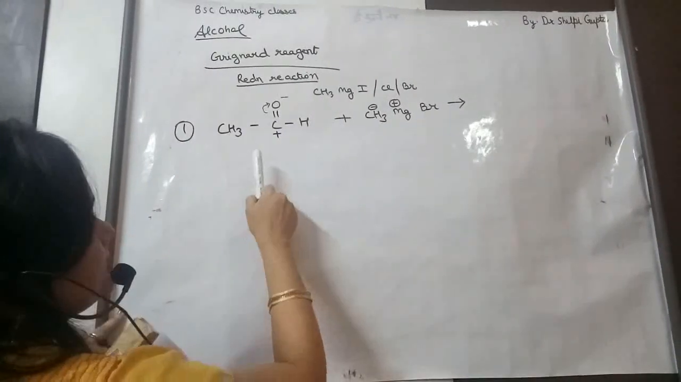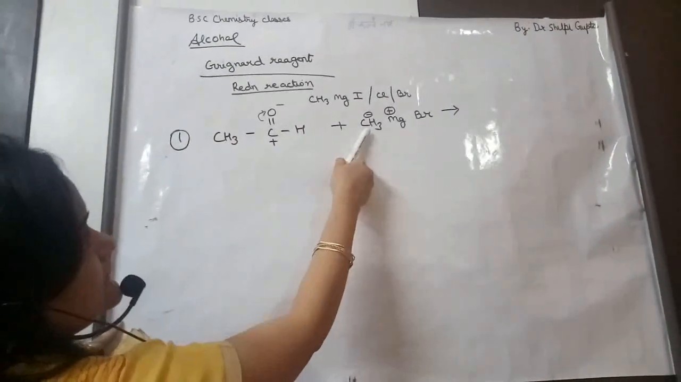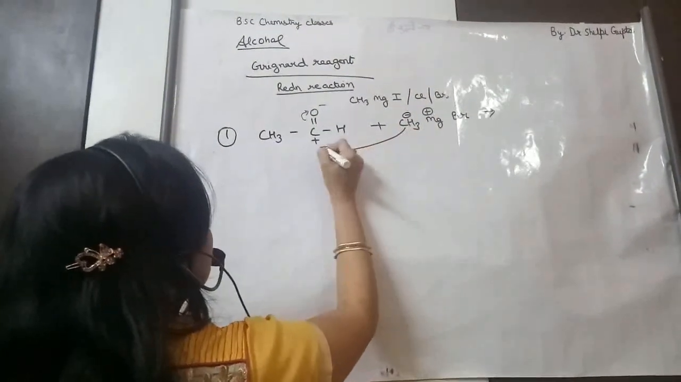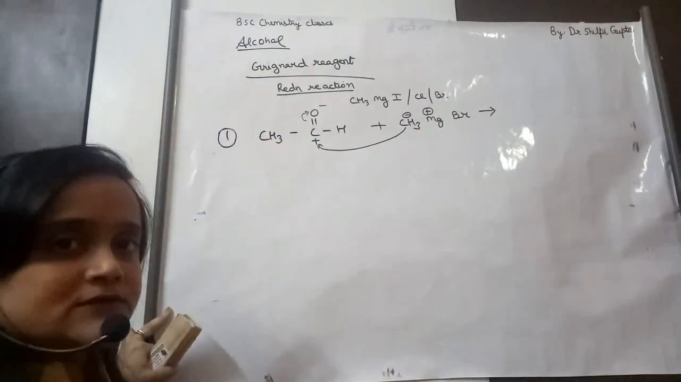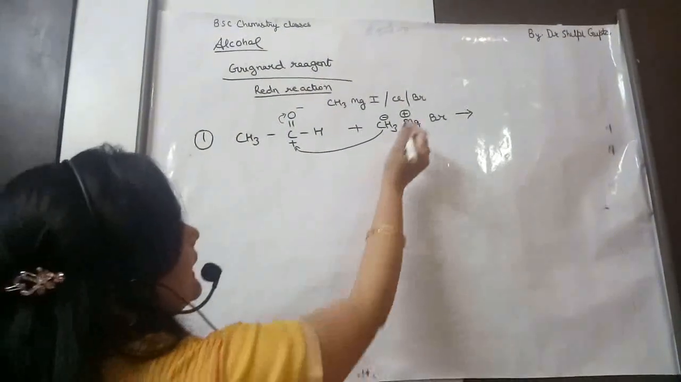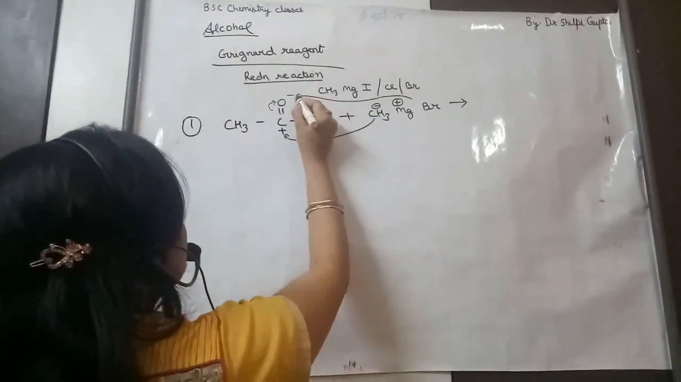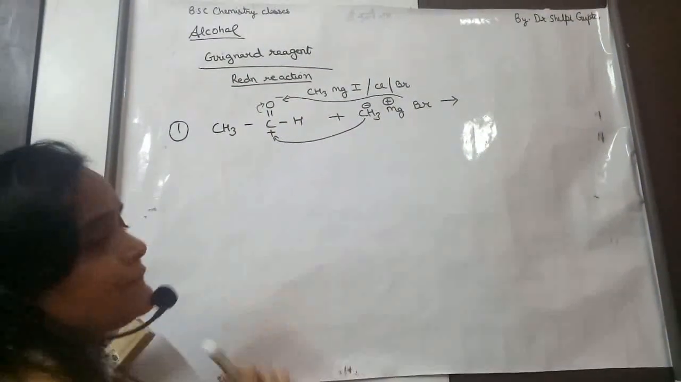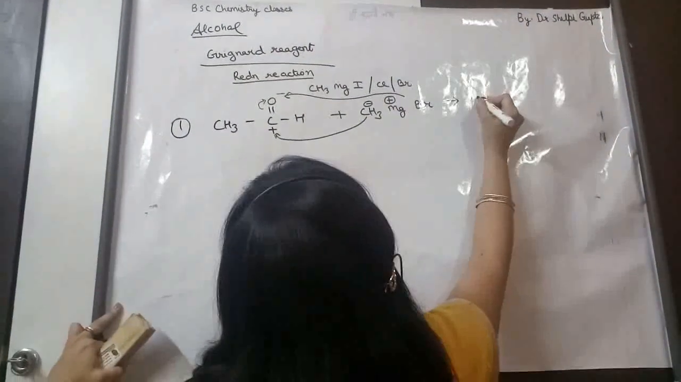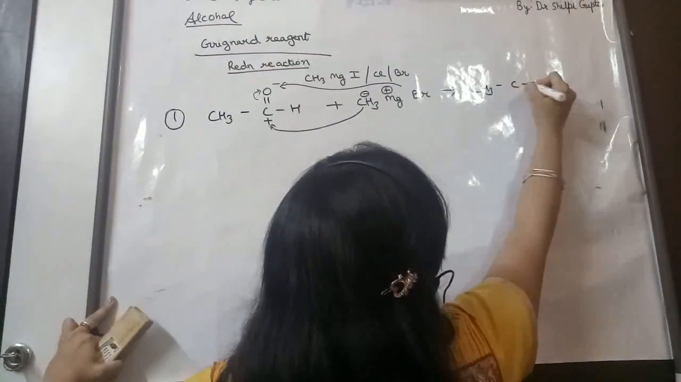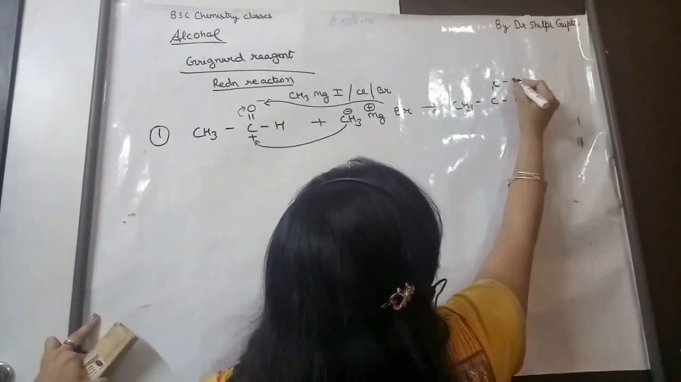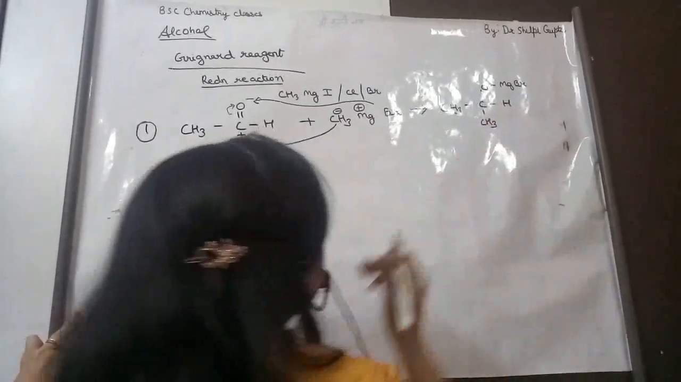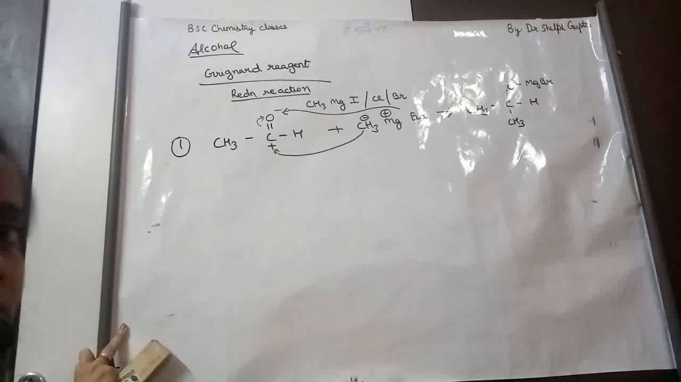Okay, now what will happen? Obviously, CH3 will attack on C because it has a negative charge and C has a positive charge. And OMgBr will form like this, because oxygen has a lone pair of electrons and Mg is deficient in electrons. So what will form is CH3, CH, OMgBr and here CH3, like this. Okay, so far you understood?